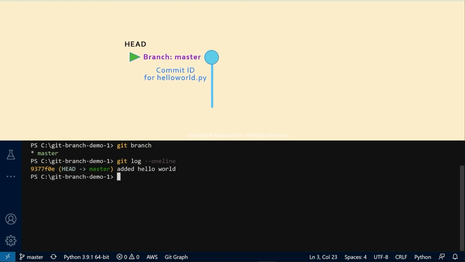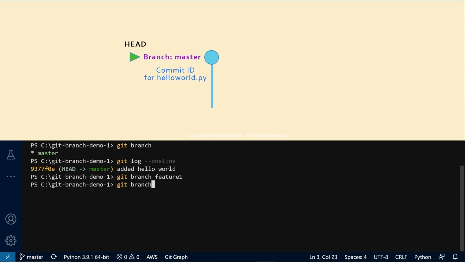At this point, I'm going to create a branch feature 1. And note that currently the head is sitting at the master, so when I run this git branch feature 1, this new branch will look at the latest commit from the branch master.